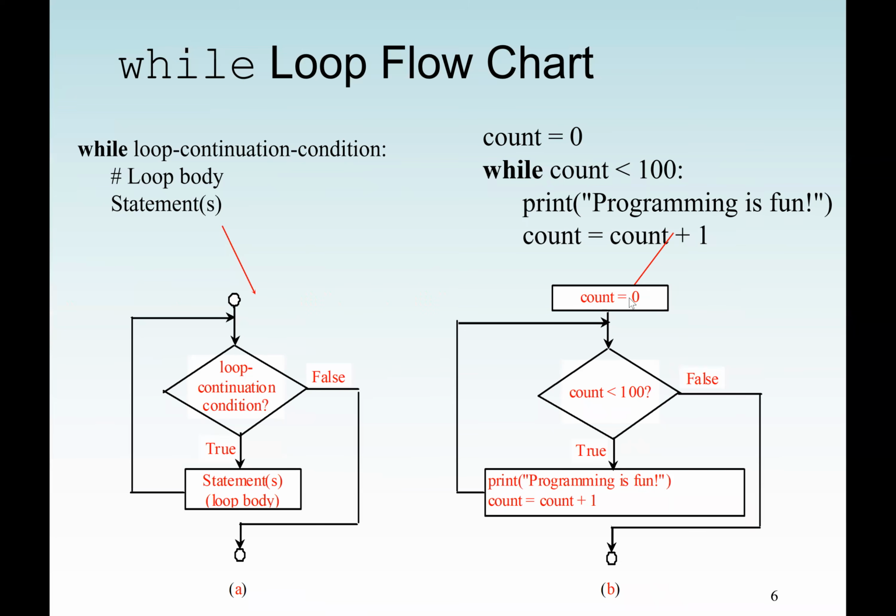Again, that's the same example here. We look at the flow chart, we initialize our count to 0. The first thing we check is, is 0 less than 100? Yes, it's true, so print programming is fun. Then we increment the count to 1. We go back again and check the condition. Is 1 less than 100? Yes, then we print programming is fun again. Then we keep going. Now let's say we reach 100. Is 100 less than 100? No, that's false. So we come out of the while loop. Maybe we have some more statements to execute, but first we come out of the while loop and continue executing our statements.